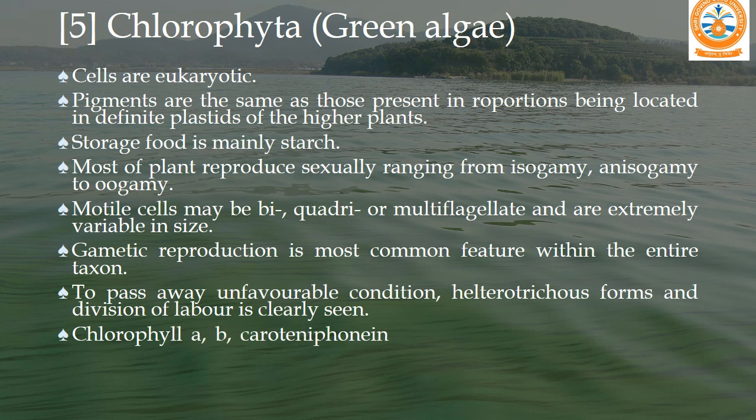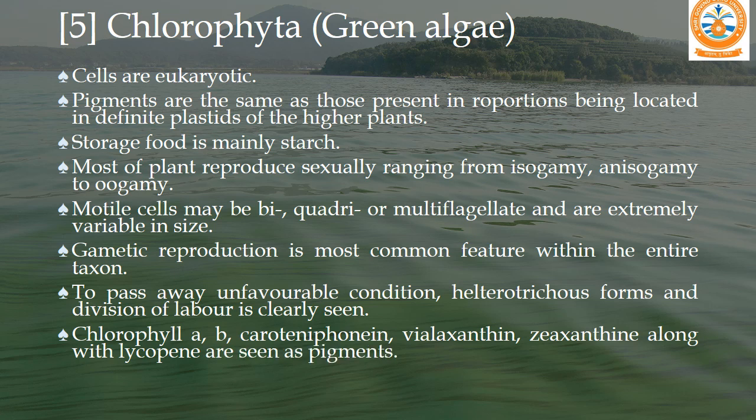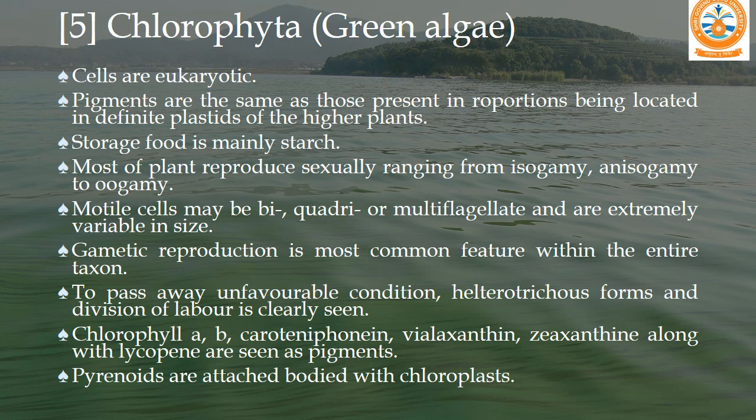Chlorophyll a, b, carotene, violaxanthin, zeaxanthin along with lycopene are found as pigments. Pyrenoids are attached bodies found in chloroplast.